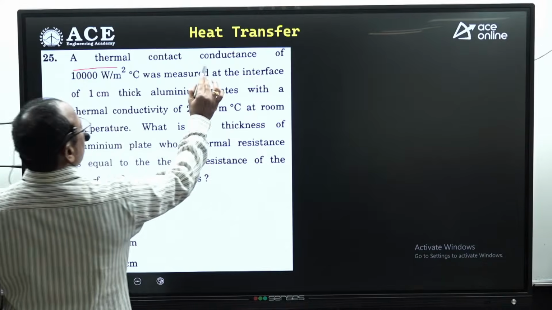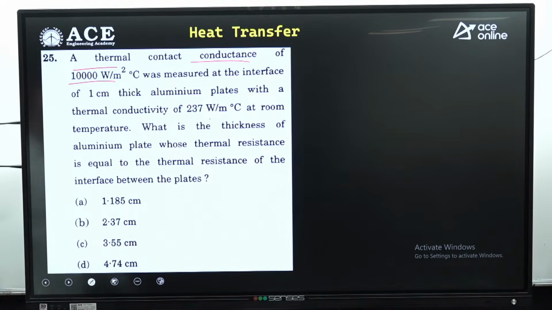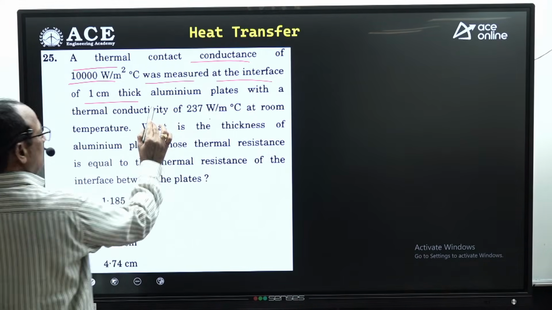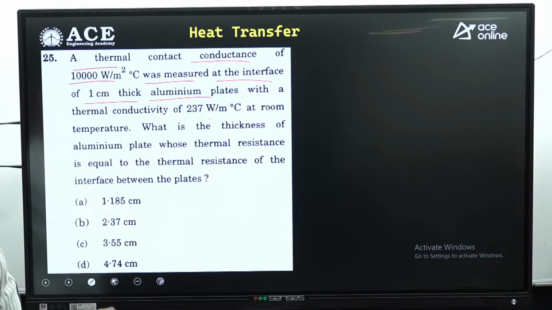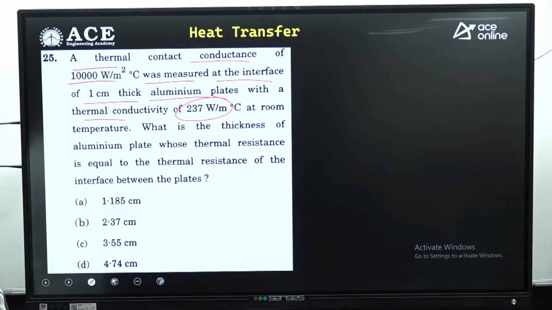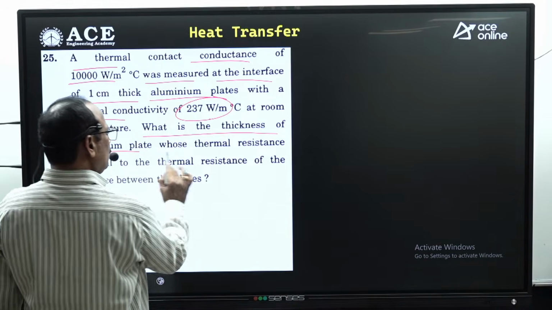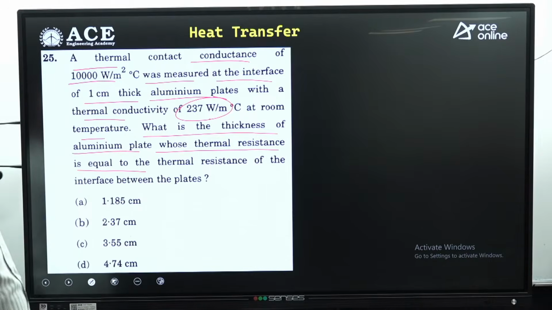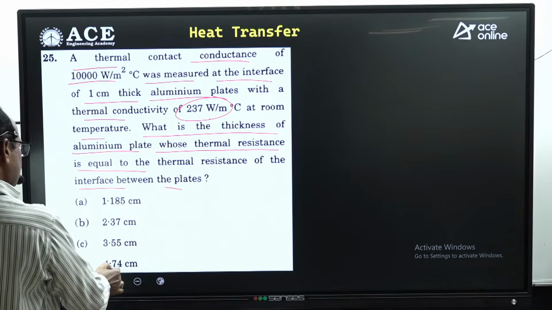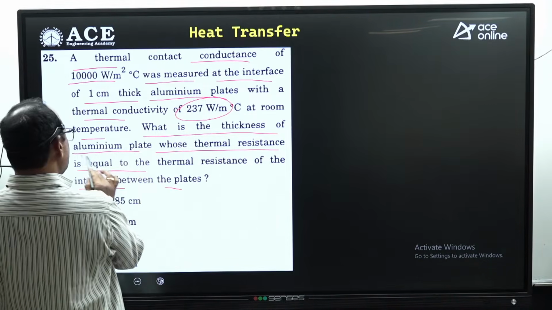A thermal contact conductance of 10,000 watts per meter square degree centigrade was measured at the interface of 1 centimeter thickness aluminum plates with a thermal conductivity 237 watts per meter degree centigrade at room temperature. What is the thickness of the aluminum plate whose thermal resistance is equal to thermal resistance of the interface between the plates? It is asking what is the thickness of the aluminum plate.